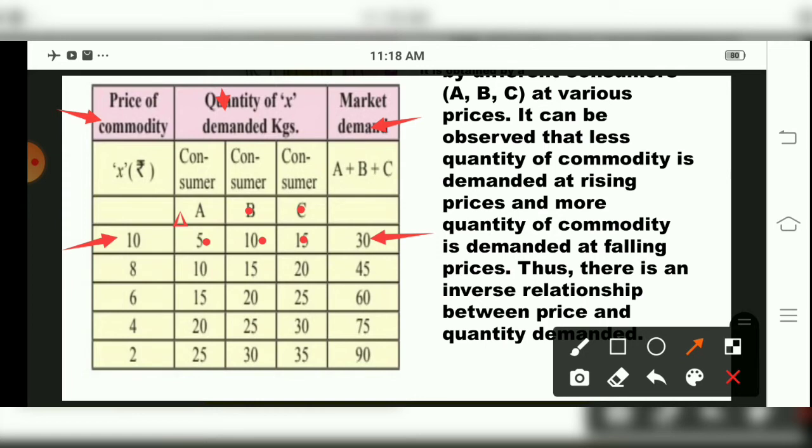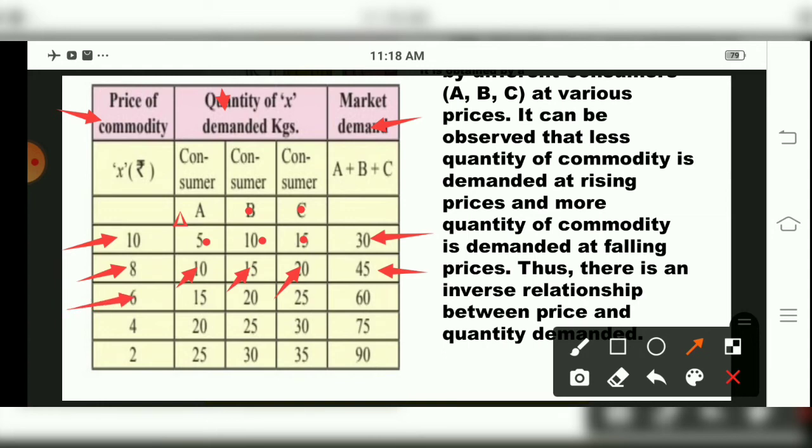30. Then come to next, 8 rupees. 8 rupees, one person. Consumers means what? Person only. So A person purchased how much? 10 kgs of mangoes. B person purchased 15 kgs of mangoes. C one purchased 20. Then all these 3 were added, and what is the total over here in market demand? 45. Okay. Now see, children, same thing for 6.